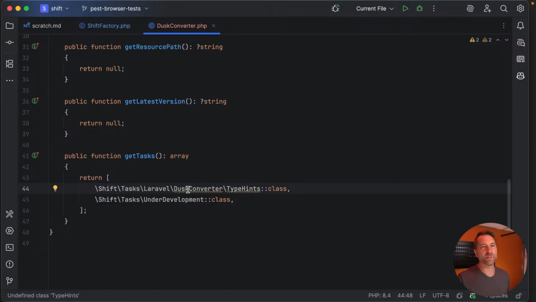Let me get a drink of water and think if there's a better name. Without knowing what Pest calls it, I mean, they just call it browser test. I don't want to call it browser test converter, and Pest Browser Test converter is a bit long. Naming, so hard, right?